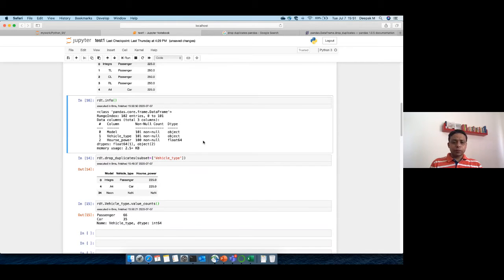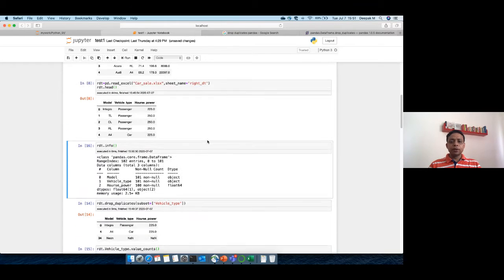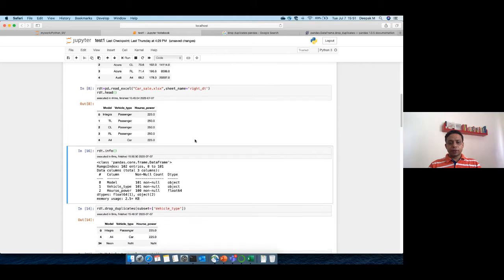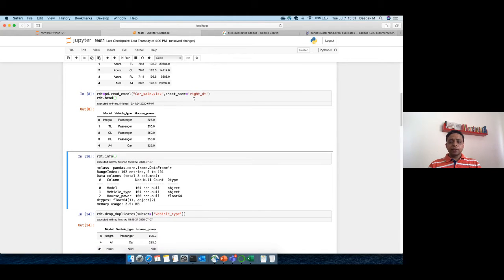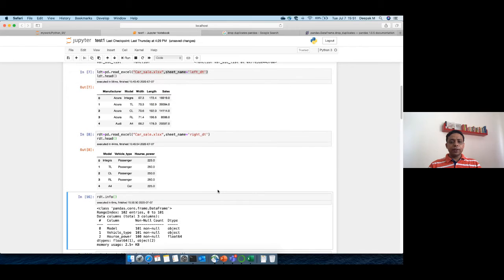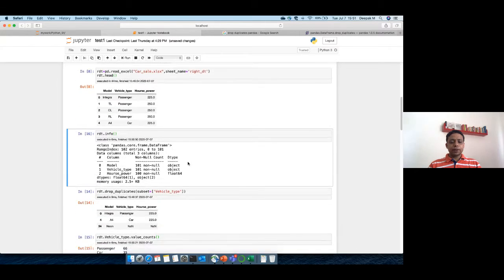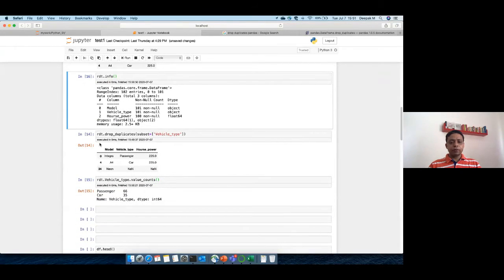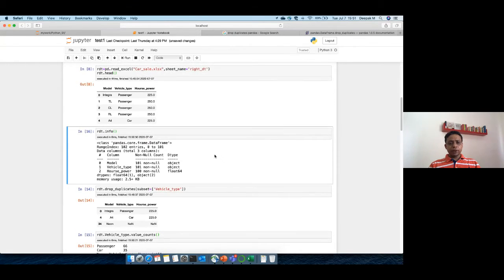So can you now simply go and try to read these two sheets in your Python environment, wherein you take car sale, sheet name right DT, and again car sale, sheet name left DT, and then simply come to this place, wherein you say, I want to drop duplicates by vehicle type. Can you just quickly type that in? I'll give you 2 minutes. I think that should be good to type in this piece of information. I'll keep this code open here for your reference. So let me know when you are done.